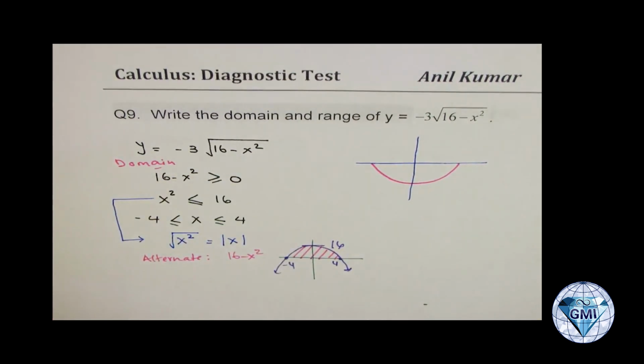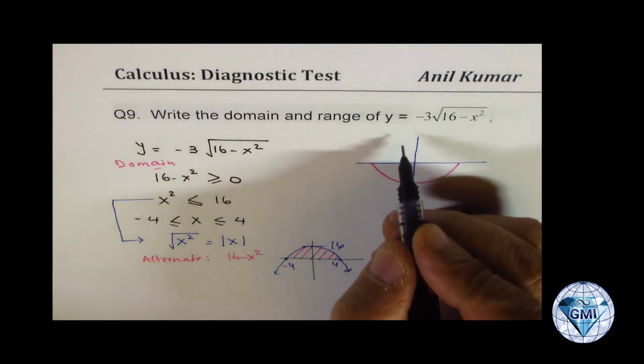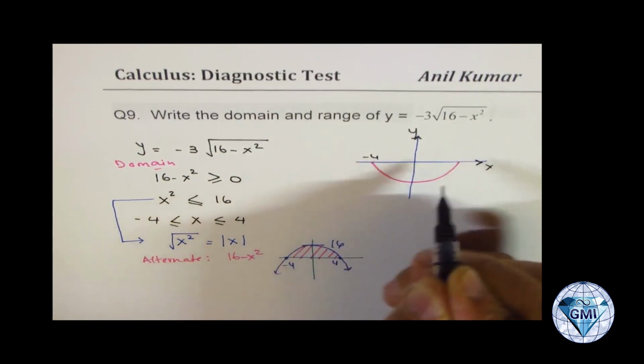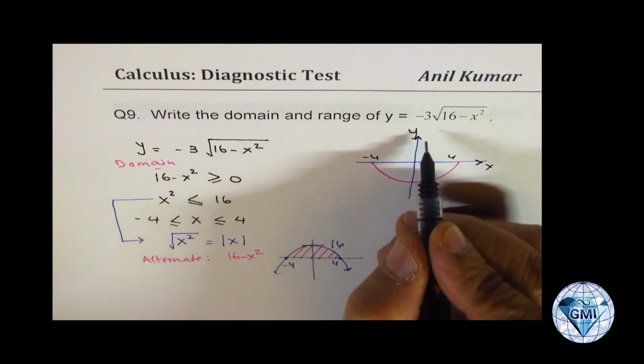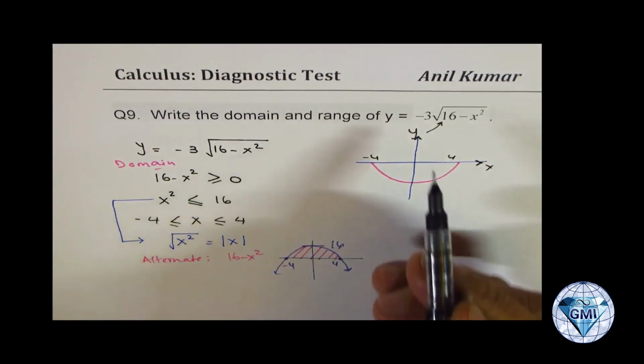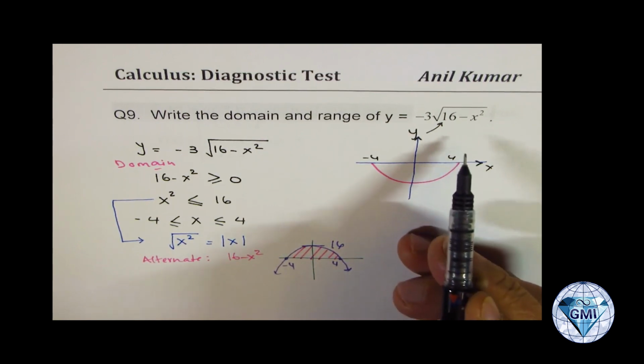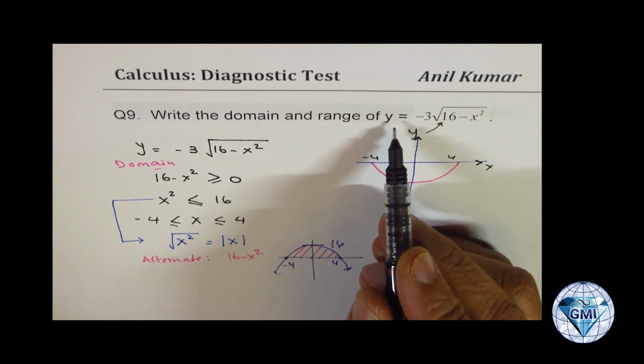What values can x take? Now, if you sketch this function, let me say y here, x here, this value is -4, this is +4, and y is equal to this function. Because of the -3, it moves downwards. Now if x is 0, what is the value of this function?